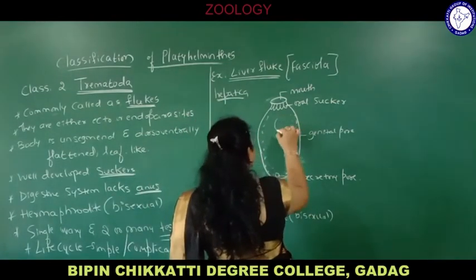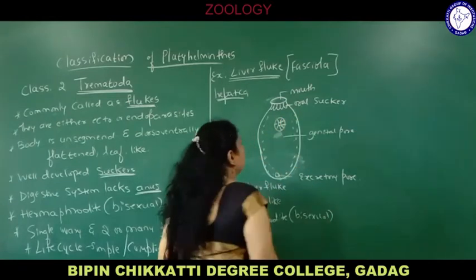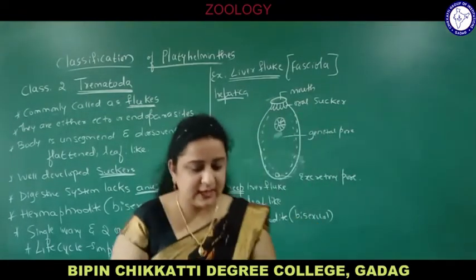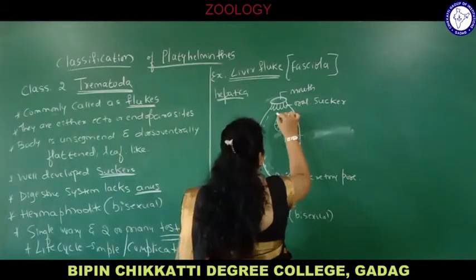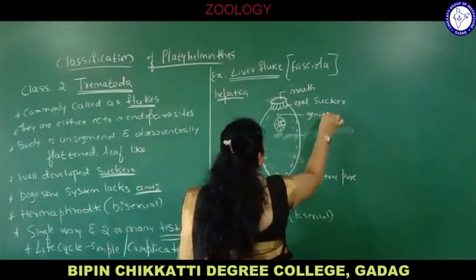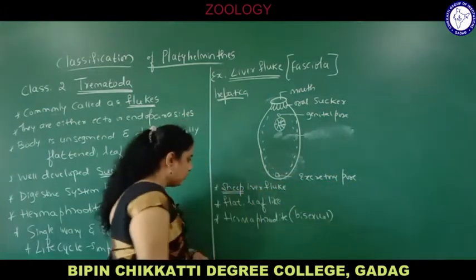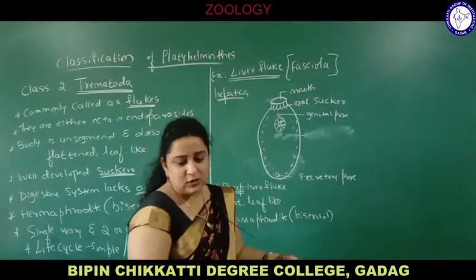We can draw here also: this is the genital pore and the excretory pore. So, flat, leaf-like, also called sheep liver fluke.